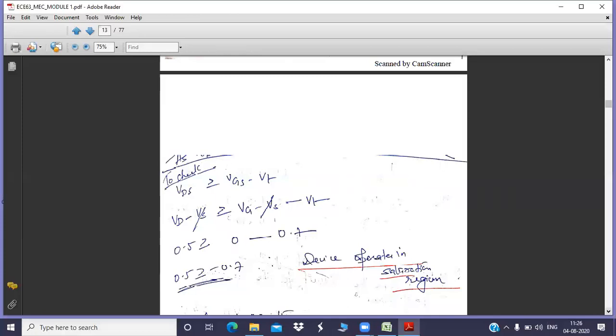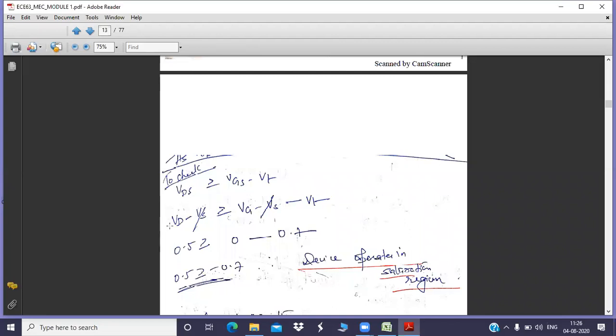First, I would like to check whether our device is working in saturation or not. If this condition is not satisfied, our judgment is that it is working in triode. Based upon that decision, we take appropriate equations and solve the unknown parameters.